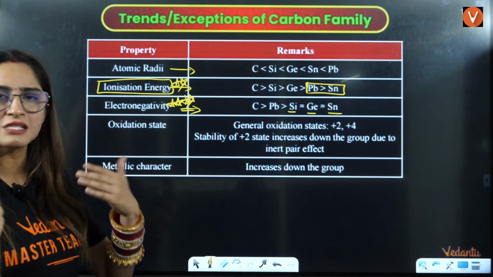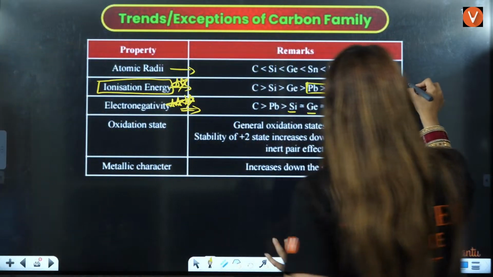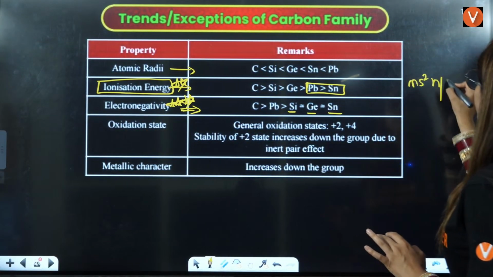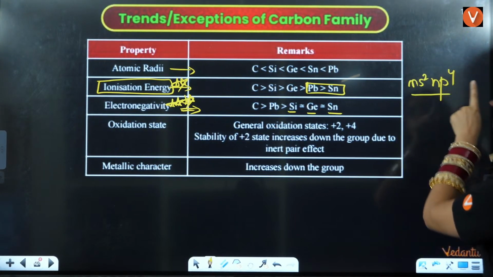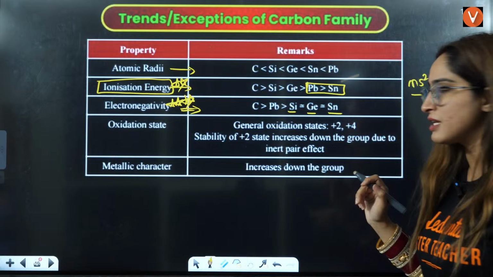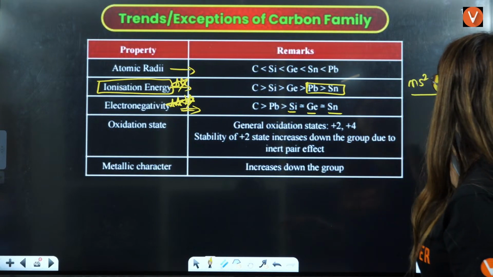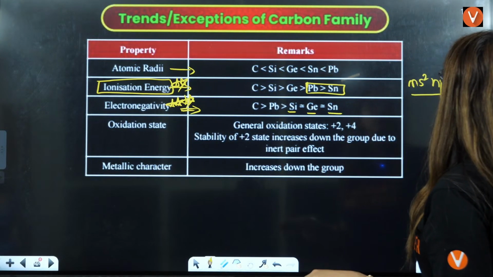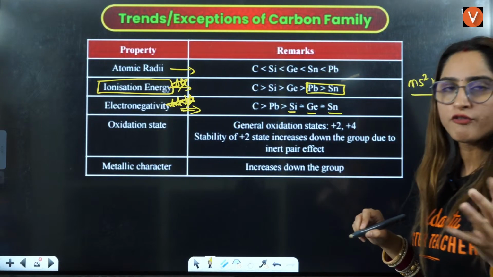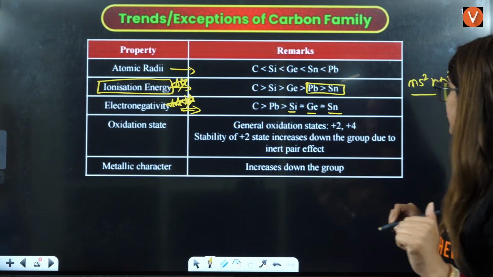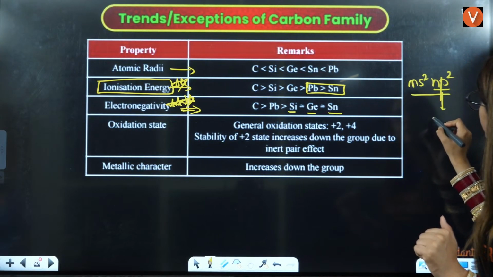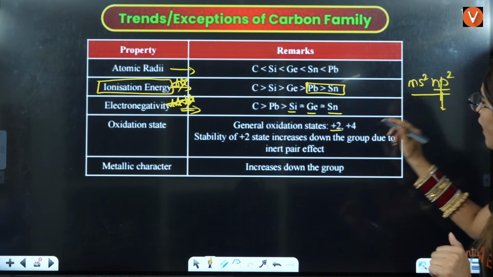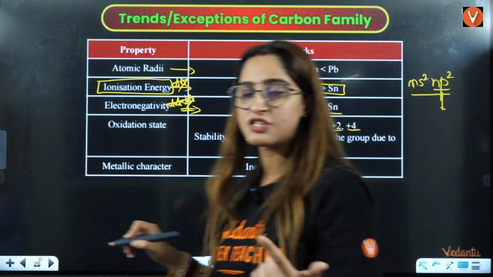Next is oxidation state. I have already told you the configuration will be ns2np2 here. It has atomic number 14, so 14 electrons, and it will have 4 outermost electrons. So +2 is the lower oxidation state. When you add these two, +4 is the higher oxidation state.